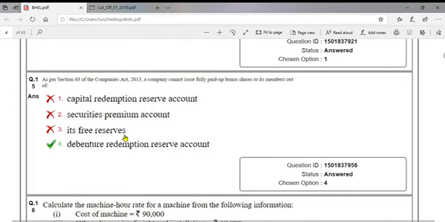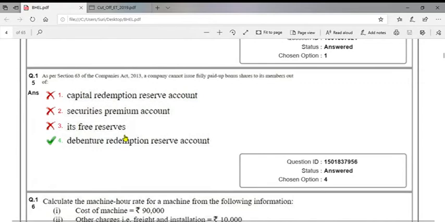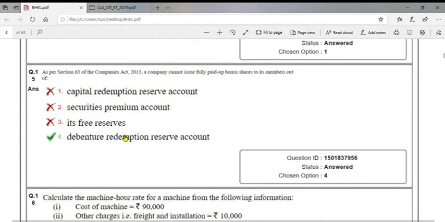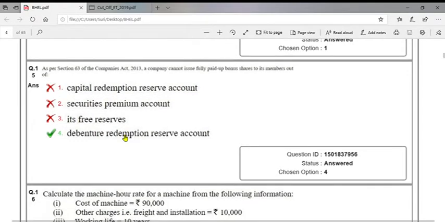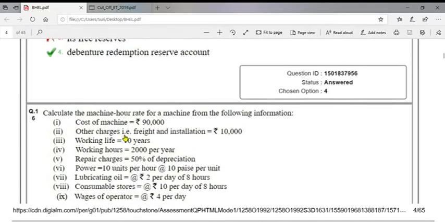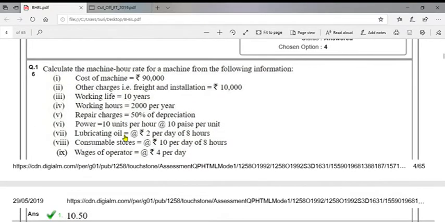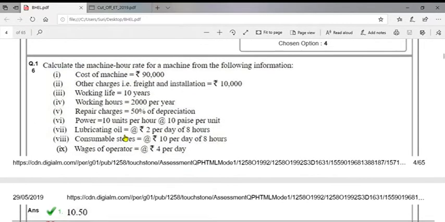As per section 63 of the Companies Act 2013, a company cannot issue fully paid up bonus shares to its members out of debenture redemption reserve because it is a specific fund reserve only created to redeem the debentures. So we cannot issue fully paid bonus shares from the debenture redemption reserve account. Calculate the machine hour rate for a machine from the following information. Cost of the machine.